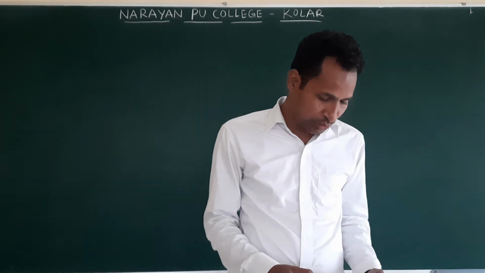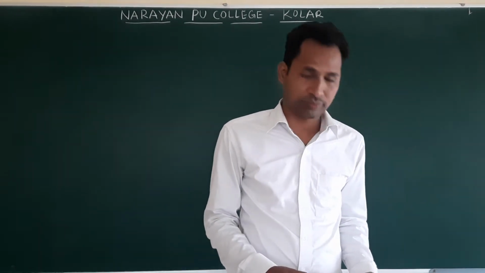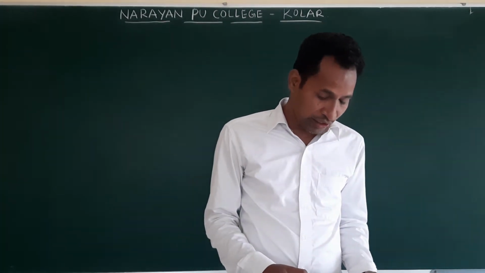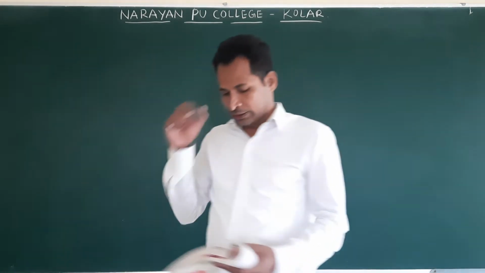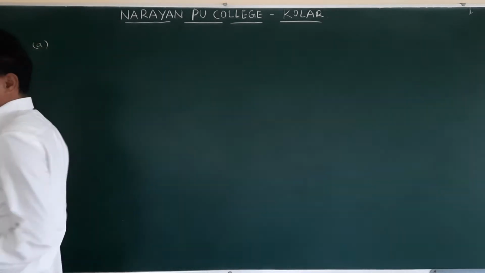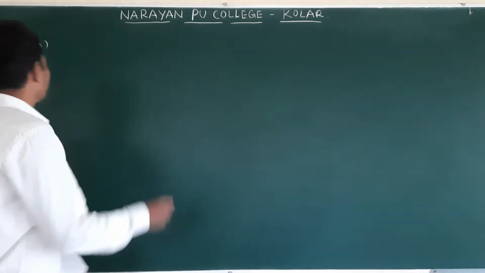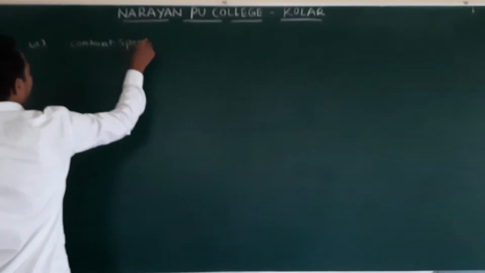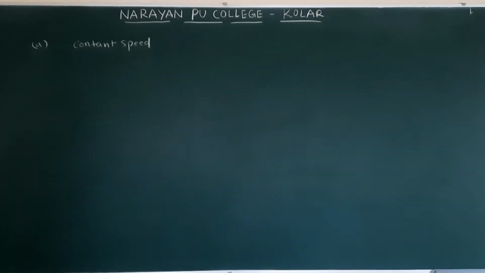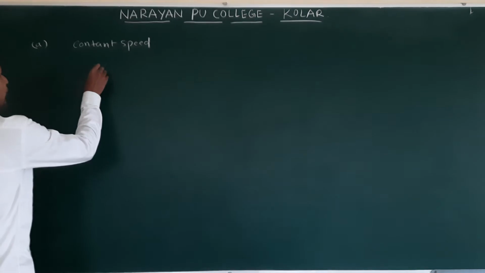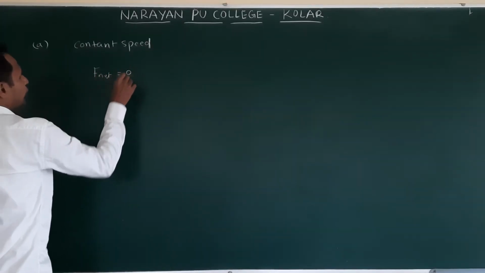First question, give the magnitude and direction of the net force acting on a drop of rain falling down with a constant speed. Question number 1, part A. They mentioned in the question constant speed. According to Newton's second law, net external force is 0. F net is equal to 0.